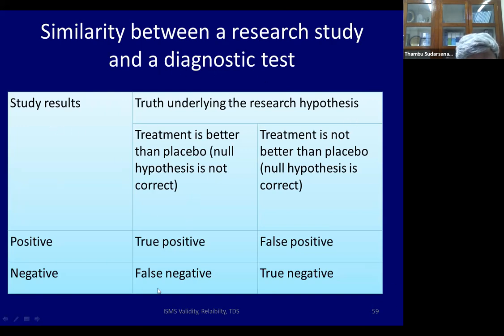Remember that you have got a 2x2 table. True positive, true negative, false positive, false negative. Here the study results can be positive or negative. But the truth here is the null hypothesis. Here the treatment is better than placebo, or the null hypothesis is not correct. This is true positive. Treatment is better than placebo. Null hypothesis is correct. Then you have these. This is the truth in the underlying research hypothesis. So I'm just trying to convert this same concept into a diagnostic study. Not me, I've taken it from material.